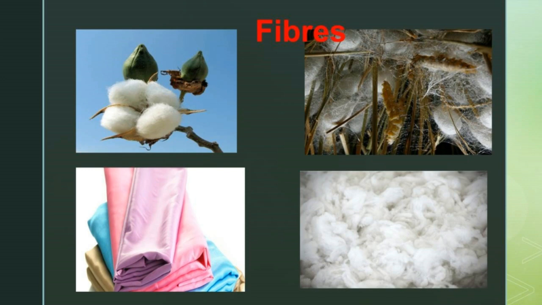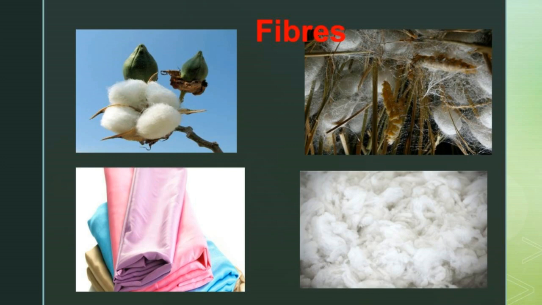Once upon a time, people used natural fibers such as cotton and wool. Nowadays, they use a lot of synthetic fibers. All natural and synthetic fibers are polymers. Here we are going to see what natural and synthetic fibers are. Fibers are long strands of polymer.